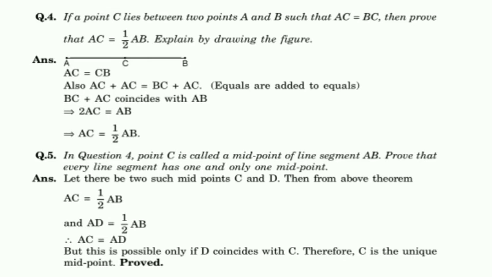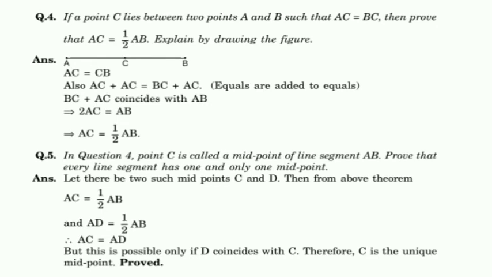In fourth question, if a point C lies between 2 points A and B such that AC equal to BC, then prove that AC equal to half of AB. Explain by drawing the figure. Yes, here I mention the answer directly. So first draw one line AB with point C in between. Already they have given AC equal to CB. So what I will do is add AC on both sides. So we will get AC plus AC is equal to BC plus AC. So equals are added to equals, then the wholes are also equal.